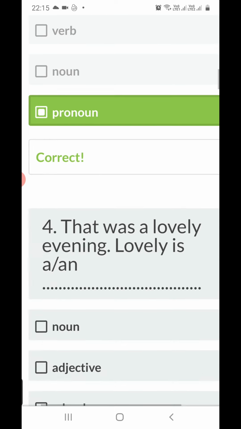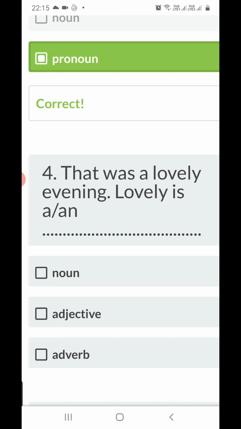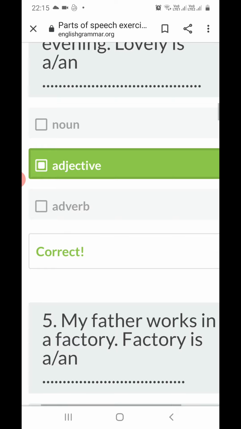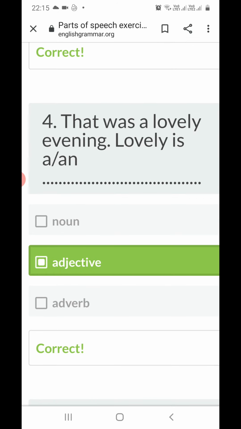Now done. Now fourth question. But that was a lovely evening. So lovely is what? Now the word lovely is defining the evening, and here evening is what? A noun. So those words which describe or define a noun or a pronoun are known as adjective. So this is an adjective, right? So in this word lovely is what? This is an adjective. Quiet baby. This is adjective. All right.